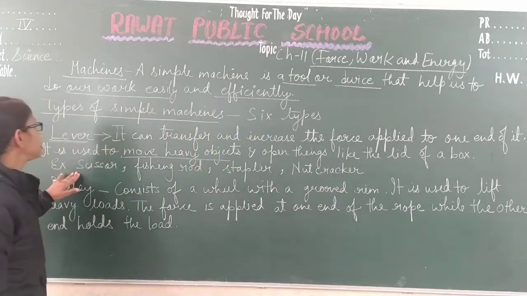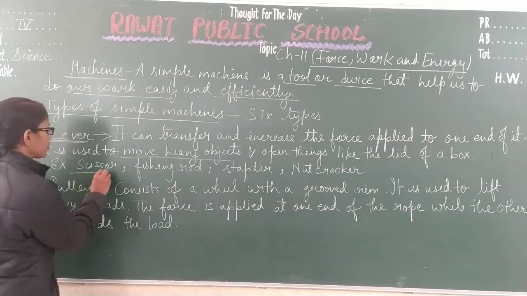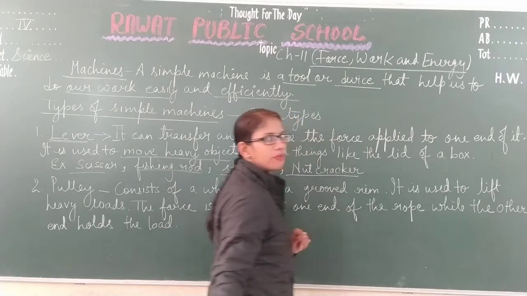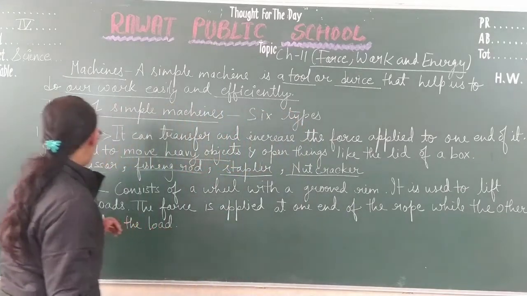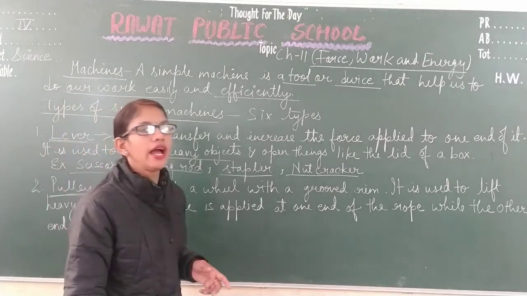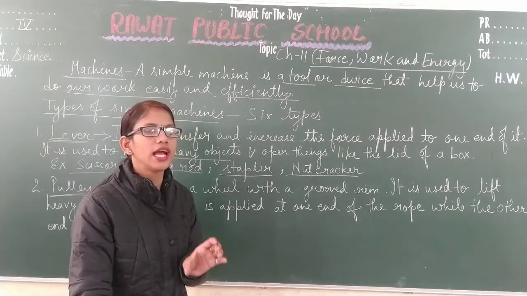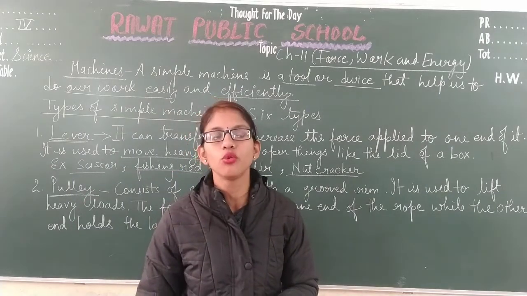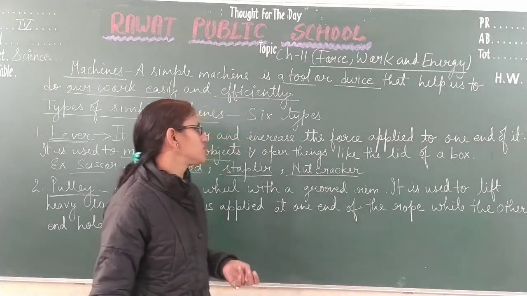Next are the examples of this lever: scissors, fishing rod, stapler and nutcracker are examples of levers. Next is the pulley. A pulley is like a wheel with grooves on the edges, on the rim area. There is a chain, belt or rope that is used to lift heavy objects.